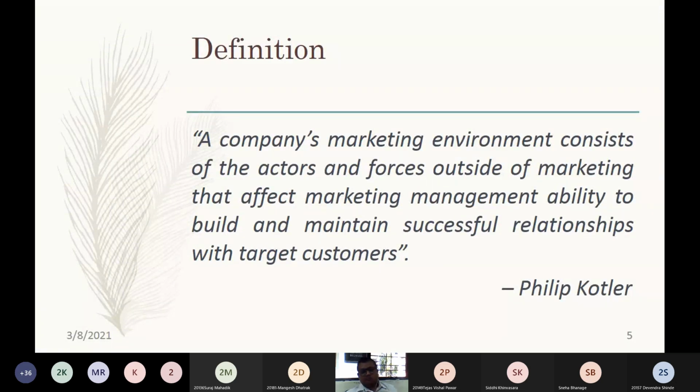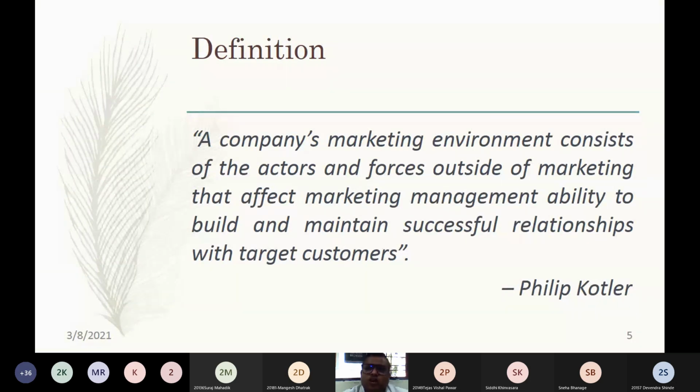Okay. So when we would like to define the concept of marketing environment, we must understand some definitions given by some famous authors. As Philip Kotler, the father of modern marketing management, has given the definition: a company's marketing environment consists of the actors and the forces outside of marketing that affect the marketing management's ability to build and maintain successful relations with the target customers.